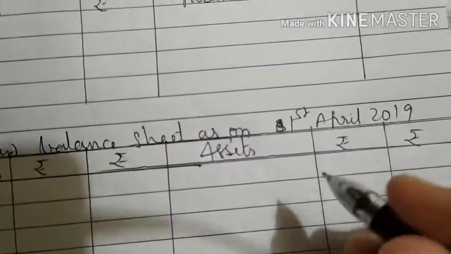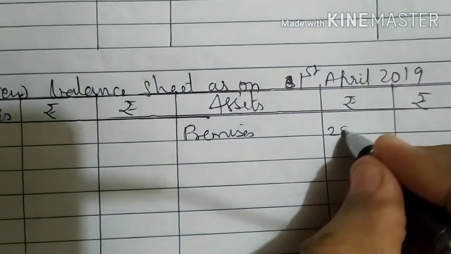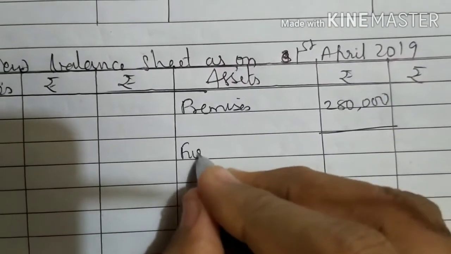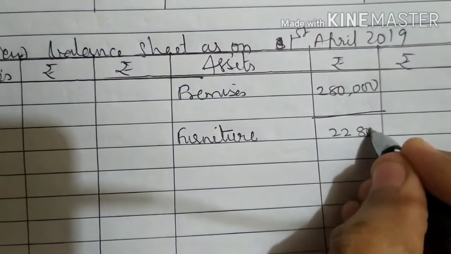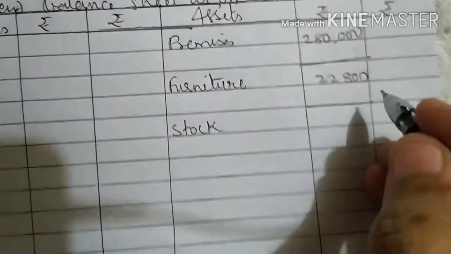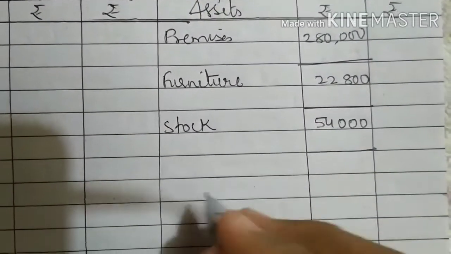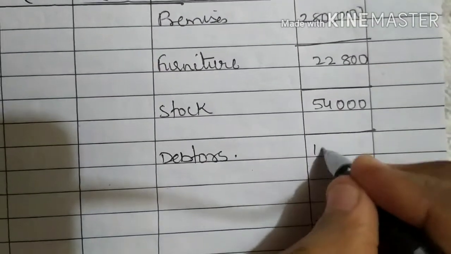Now we start posting. The first one is premises. So premises is rupees 2,80,000. Then you have furniture, which is 22,800. Stock 54,000. Debtors 18,200.